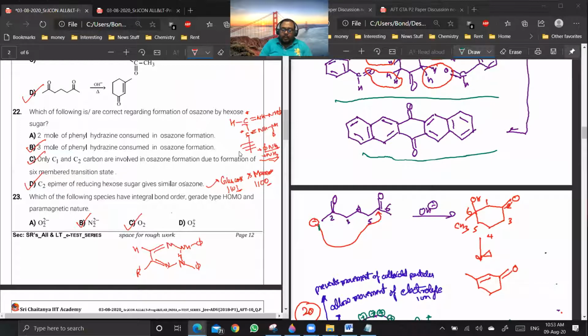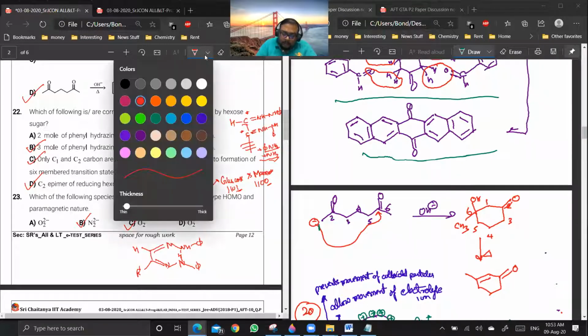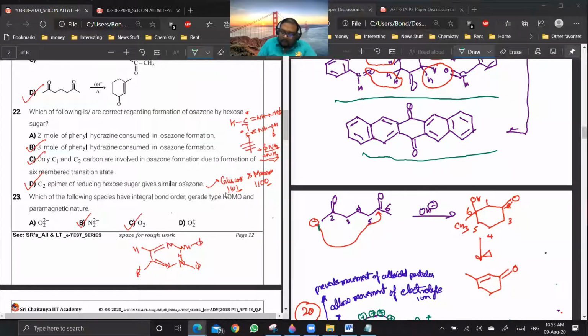So you see, if you are talking about glucose, I have told you how to write the glucose configurations in terms of binary. Glucose and mannose both will give the same osazone because the last 3 configuration is 110 here. Let me just change the color. You see, the last 3 atom configuration is the same in the case of mannose and glucose.